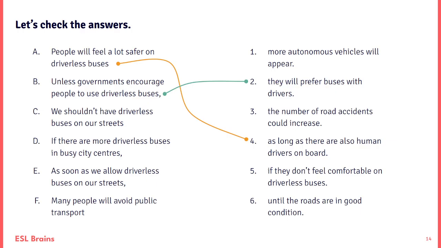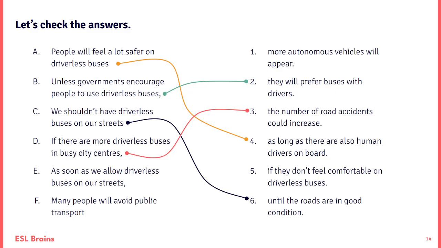Let's look at C. We shouldn't have driverless buses on our streets until the roads are in good condition. Definitely in some places, I think you need to have the roads in really good condition. I don't really know anything about driverless cars, but could a bump in the road or roadworks disorientate them? Okay, D. If there are more driverless buses in busy city centres, the number of road accidents could increase.